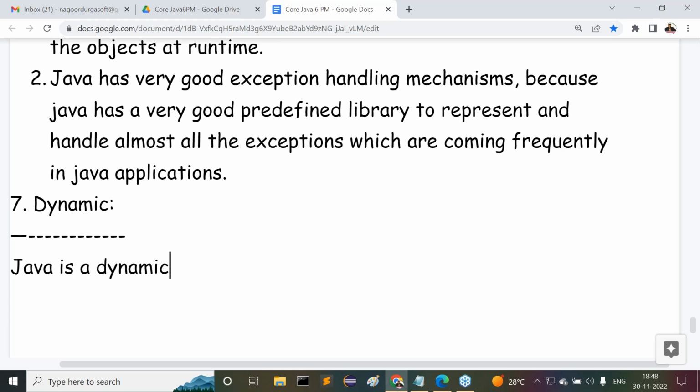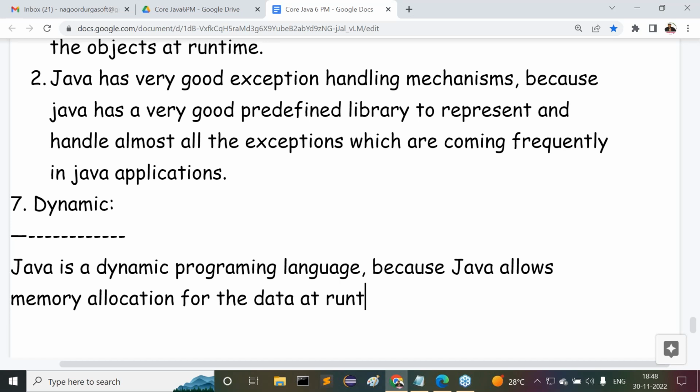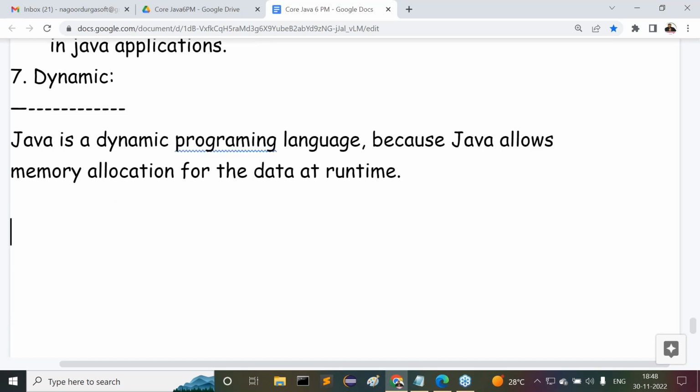Java is a dynamic programming language. Why? Because Java allows memory allocation for the data at runtime, not at compilation time. So due to that reason, we can conclude Java is a dynamic programming language. Right, so now this is the seventh one.